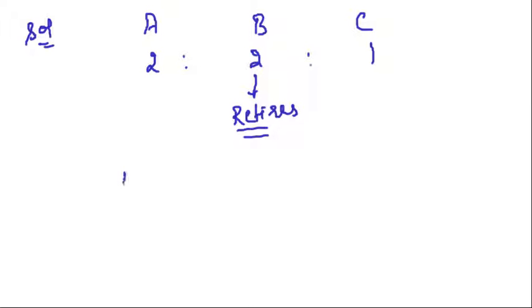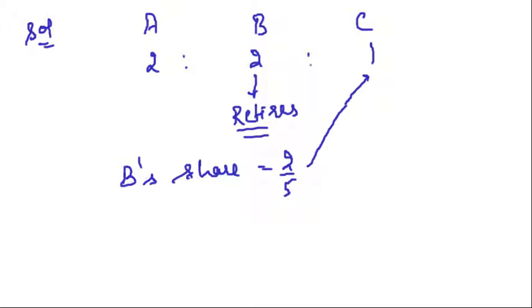What is the share of B? What is B's share? 2/5. He retires. Now the question says B's share, that is 2 by 5, this goes to C. The whole of the share is acquired by C and nothing is acquired by A. So we can directly say C's new share.